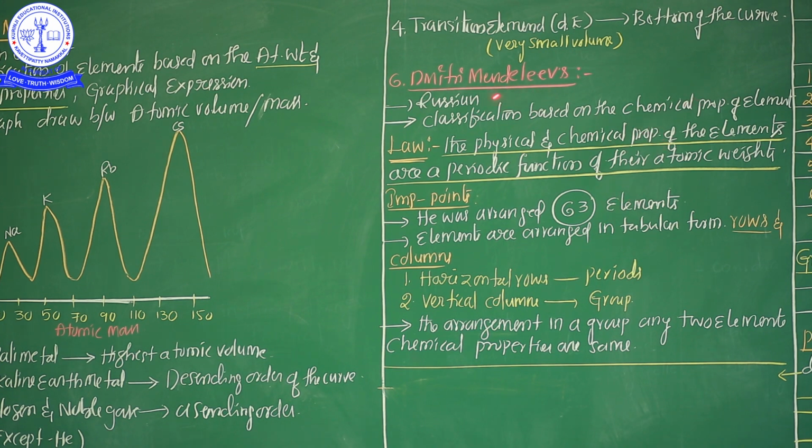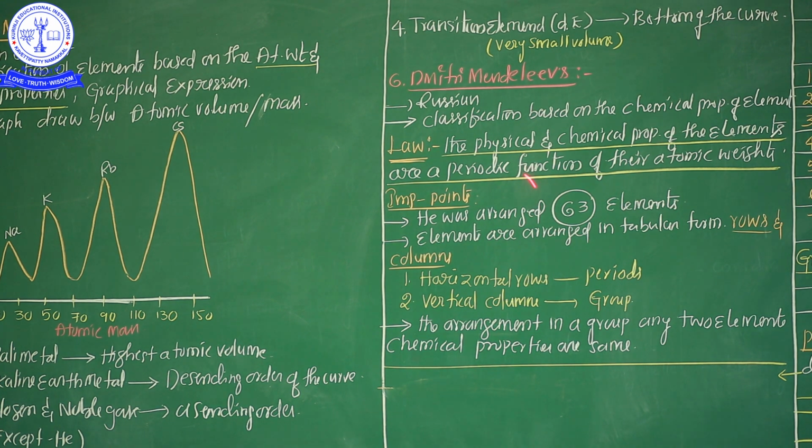So Dmitri Mendeleev's classification is based on the chemical properties of the elements, and Lothar Meyer's classification is based on the physical properties. See, my dear students, this law is commonly known as Mendeleev's law, but it was announced by two scientists, Lothar Meyer and Dmitri Mendeleev. Both announced this law, but chemistry textbooks commonly represent it as Mendeleev's law. This law is very important, 100 out of 100 percent important.